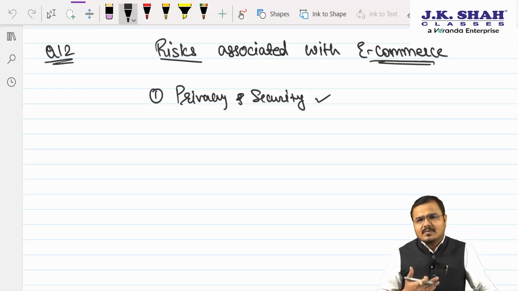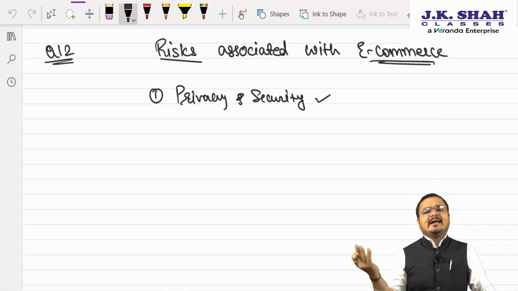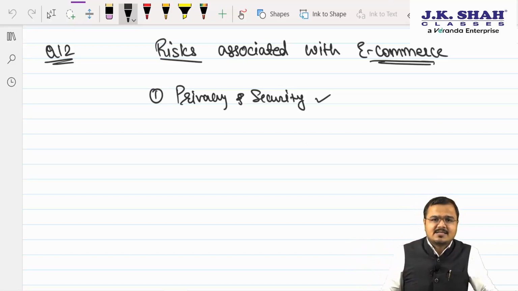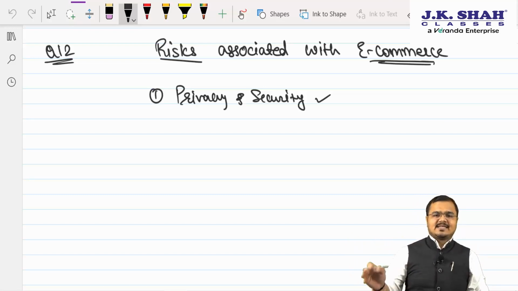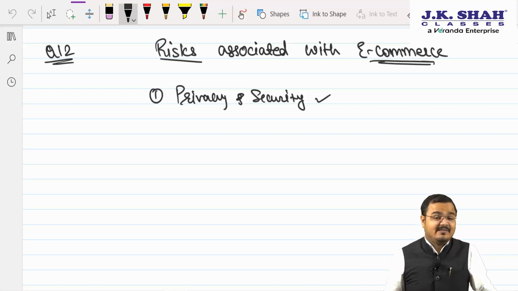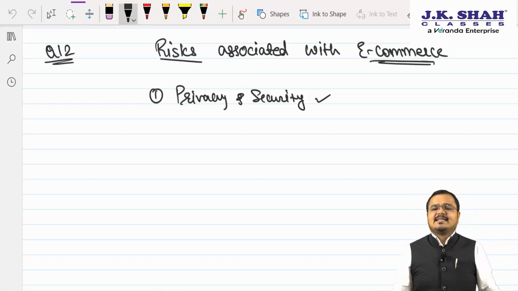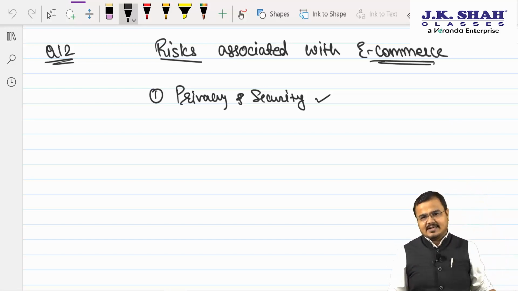Due to spywares, malwares, and risk from hackers, chances of privacy and security threat arise. And when the customer loses private data, privacy threats arise. So the first and foremost thing the business should always keep in mind is what? Sir, to maintain privacy and security at a very high level, and such risk could be avoided.